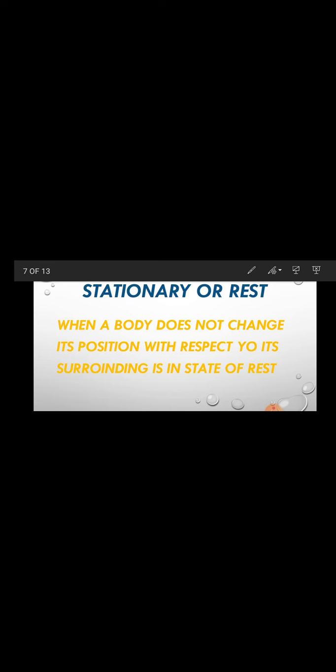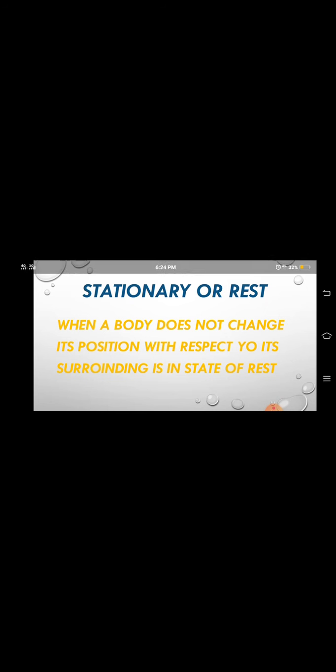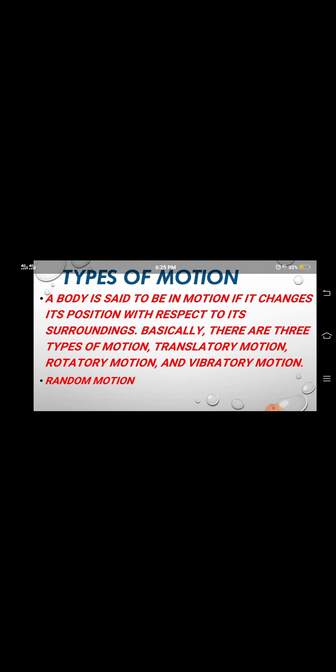So there is a visible difference between the two states of a body, that is rest or motion. If a body changes its position, then we can say that it is in the state of motion, and if a body does not change its position, then we can simply say that the body is in the state of rest, or we can say that the body is stationary.